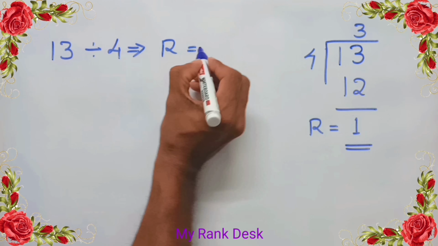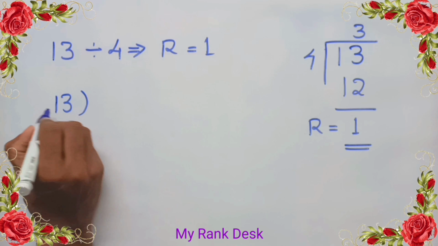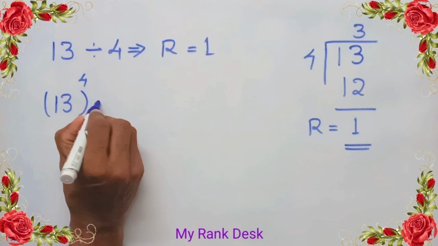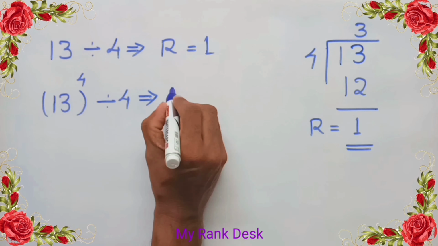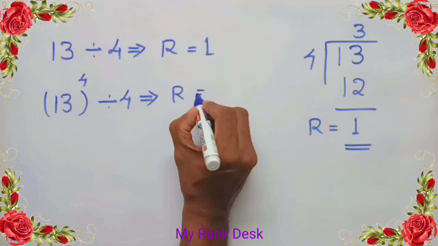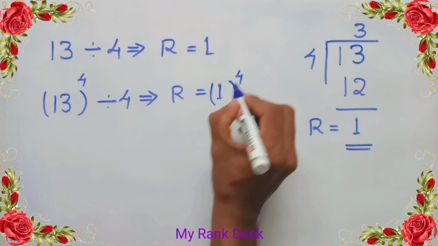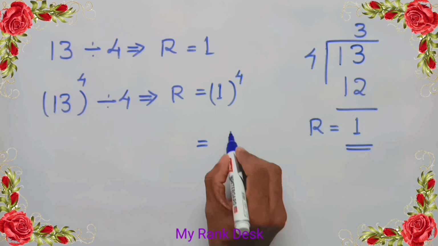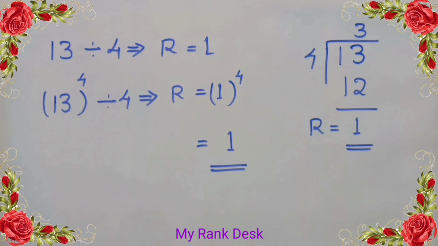So, on dividing 13 raised to 4 by 4, we get remainder 1 raised to 4. One raised to 4 equal to 1. Answer 1. Next question.